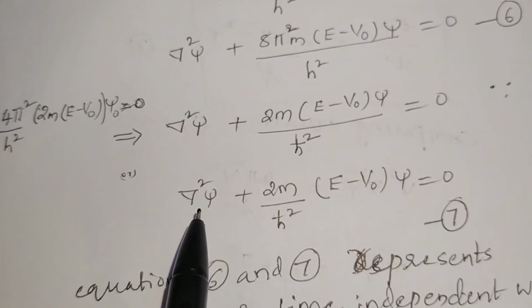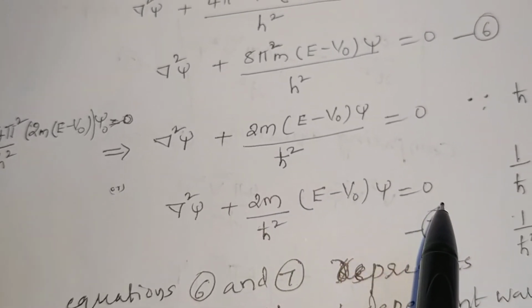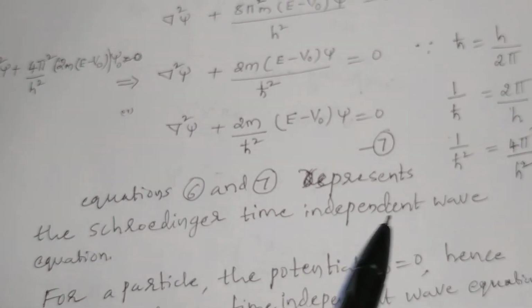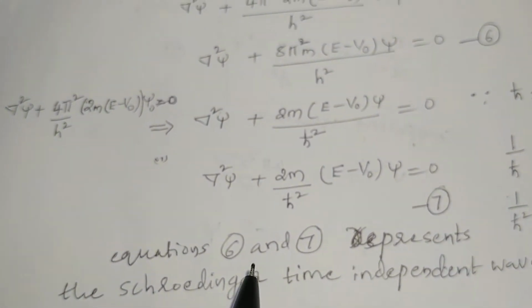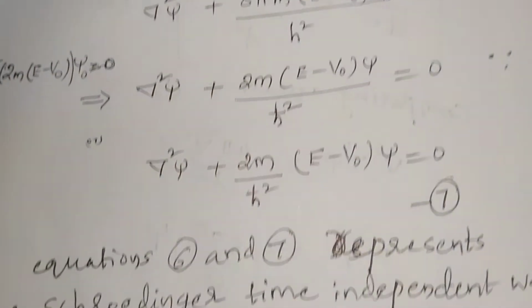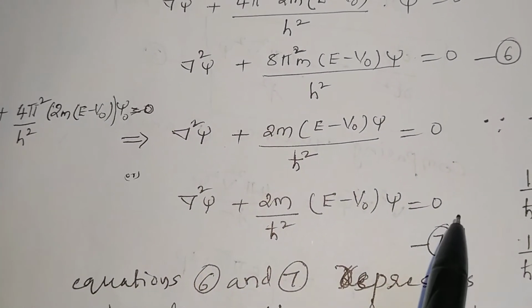So del square psi plus 2m by h cross square into E minus V naught into psi is equal to 0. This equation represents the Schrodinger time independent wave equation. Equation 6 also is a Schrodinger time independent equation. So modifying this equation, you will get this finally.